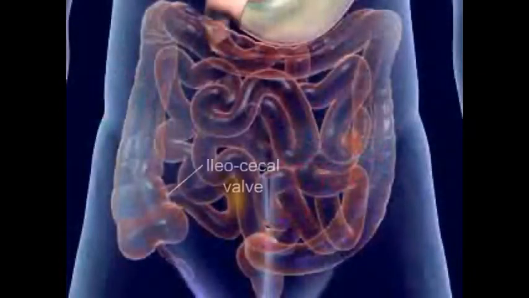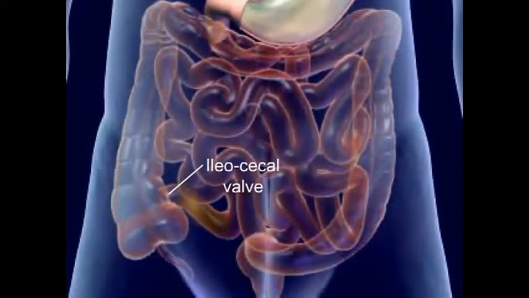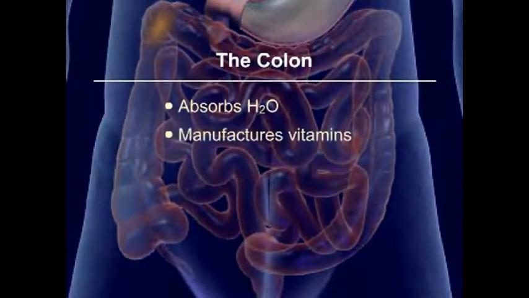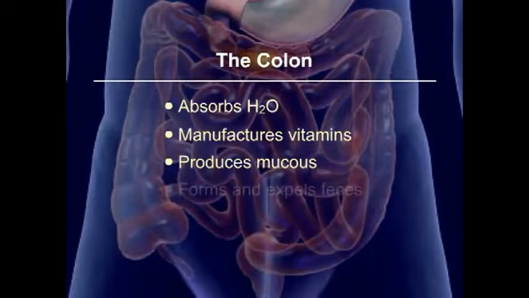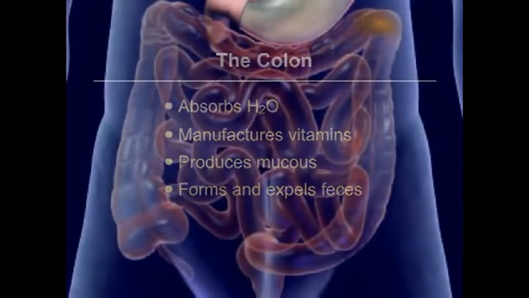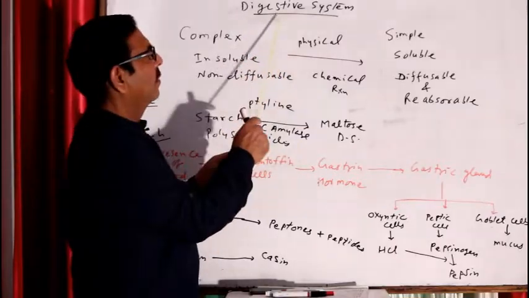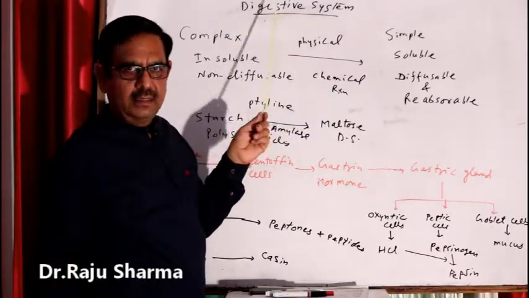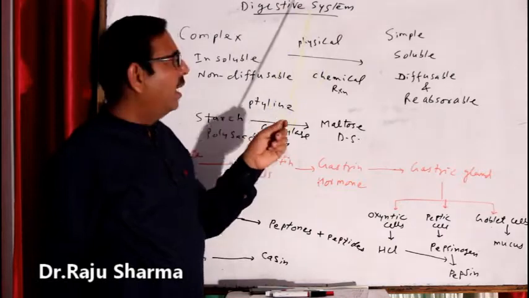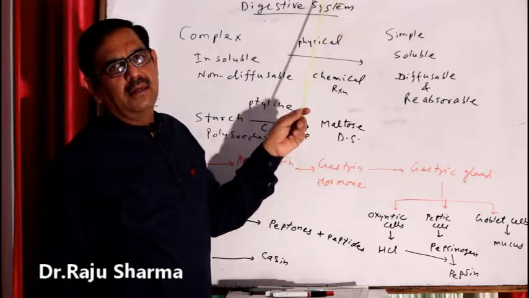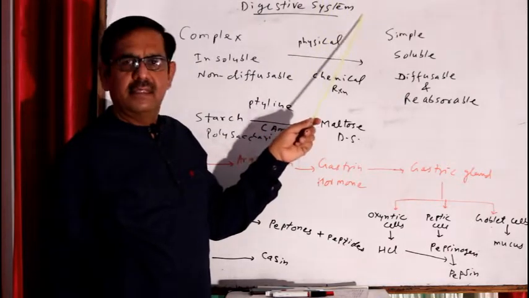The undigested food reaches the ileocecal valve and enters the large intestine or colon. The colon absorbs water, manufactures vitamins, produces mucus, and forms and expels feces. Mass peristalsis pushes the feces into the rectum, which stimulates the defecation reflex. Digestive system includes alimentary canal, that is from mouth to anus, and digestive glands. Digestive glands are liver, pancreas, and salivary glands.